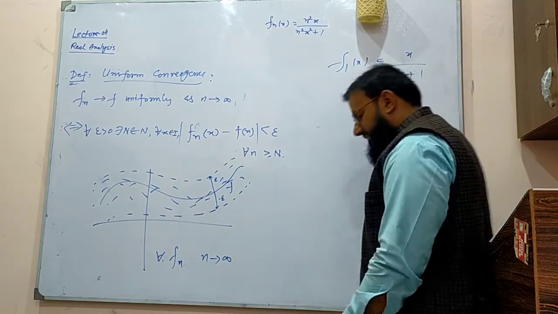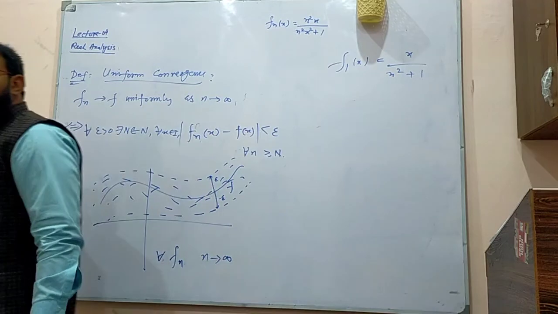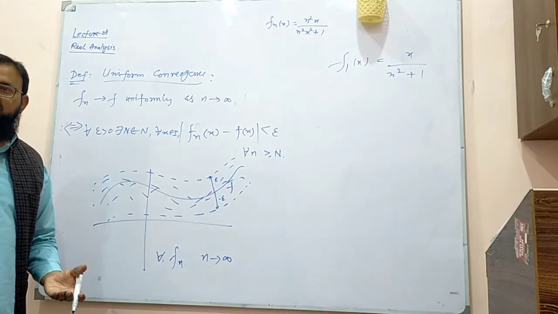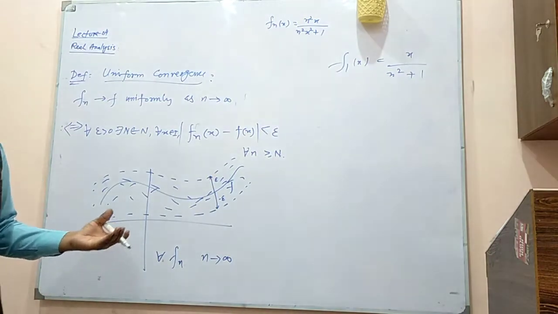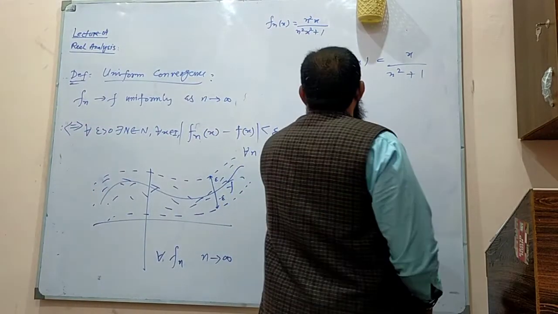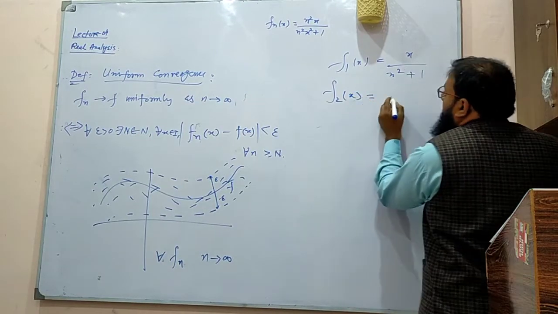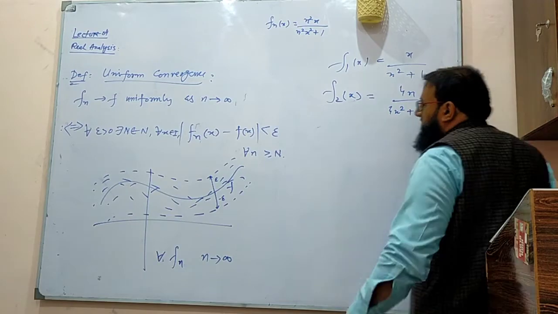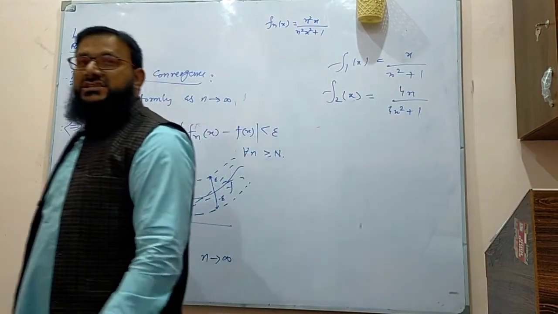Is it continuous everywhere? What is the point of discontinuity? You set x square plus 1 equals 0. That becomes plus minus iota. Plus minus iota does not belong to the set of real numbers, so there is no discontinuity. What is f2? That is 4x over 4x square plus 1. It is continuous everywhere.